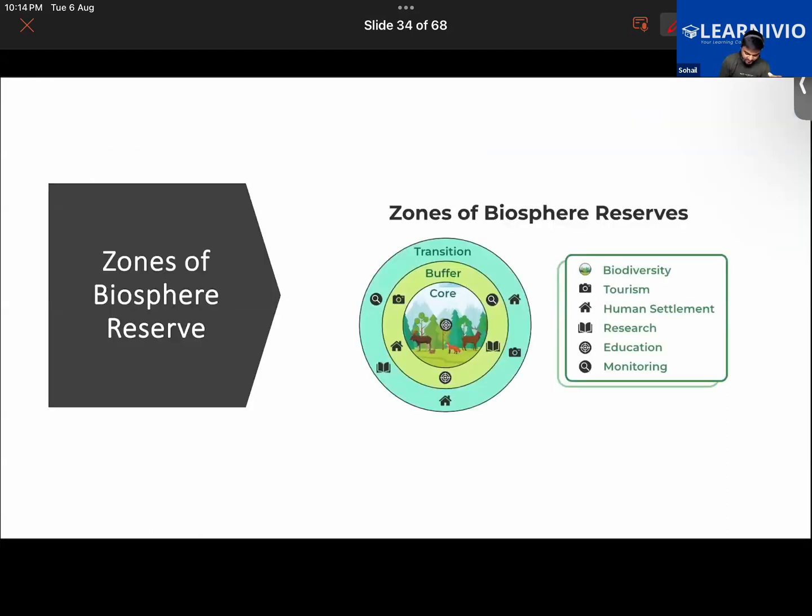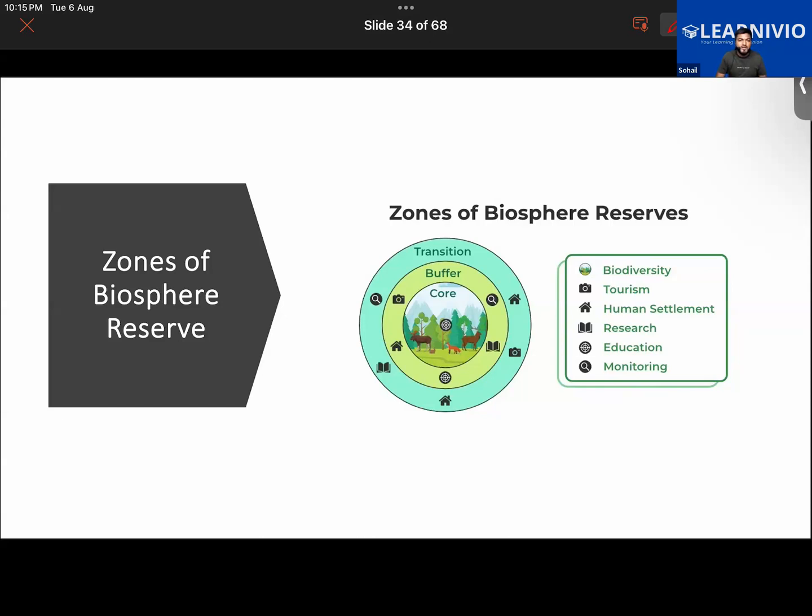first of all, have a look at this image. This is a usual diagram of a biosphere reserve, the structure of a biosphere reserve. The biosphere reserve is a large protected area of land which is meant for the conservation of the wildlife found in that region, conservation of biodiversity, and also to conserve the traditional lifestyle of the tribal people living in that area.